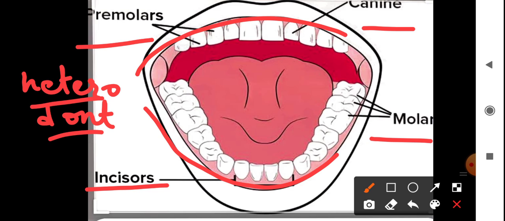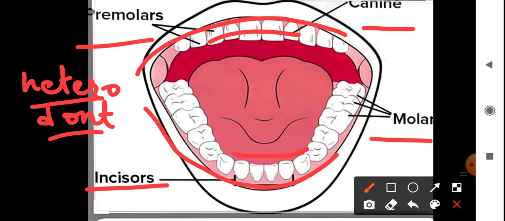Now let's see, we have incisors, 4 here, 4 here. Incisors have flat and sharp edges.